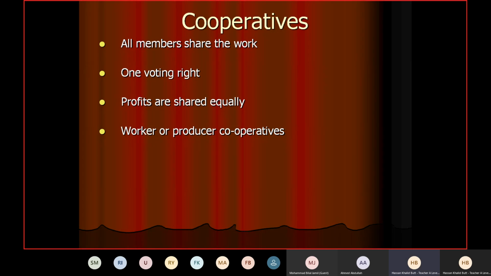Now what will happen if the business is closed down? The workers will be unemployed, you know that. So all the workers in that business make an agreement: let's buy the business. Which business? Where they work actually, where they are the employees. So they decide, let's buy the business, and obviously they pool up their resources, especially capital, the amount of finance which is required, and obviously that amount would not be that huge because the business is already at a loss, and their intention was to close down.